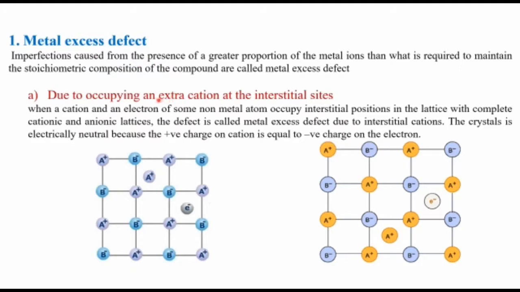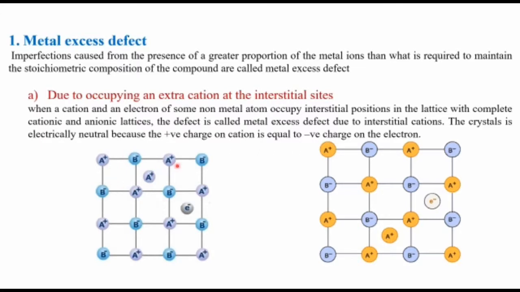Metal excess defect can be of two types. First, due to occupying an extra cation in the interstitial site. So this is a perfect crystal lattice with A plus and B minus. Now one A plus is introduced here. That means an extra cation in the interstitial site. Or it can be an anion vacancy. If an anion is missing, the cation number will be more. So metal excess defect can be two types: due to an extra cation in the interstitial position, or anion vacancy. If an anion is missing, the cation number will be more.